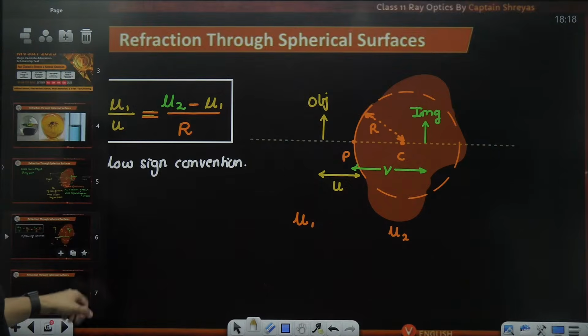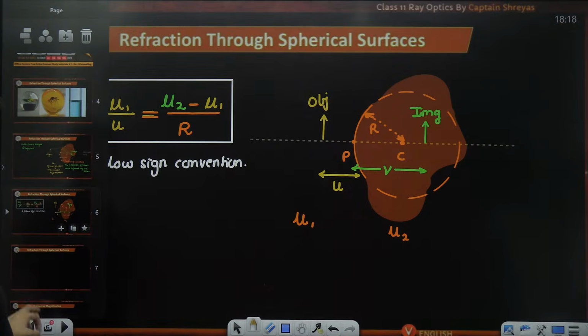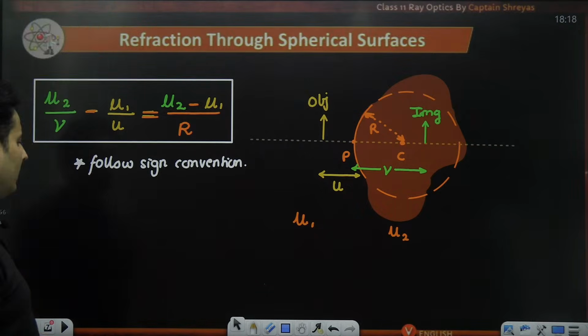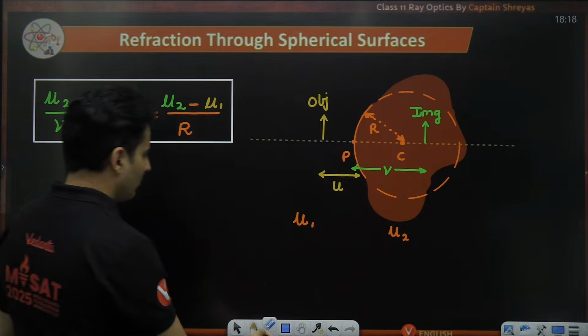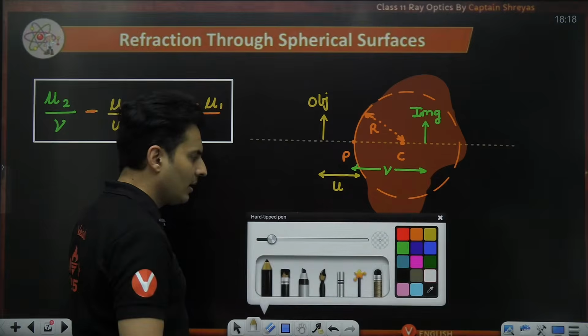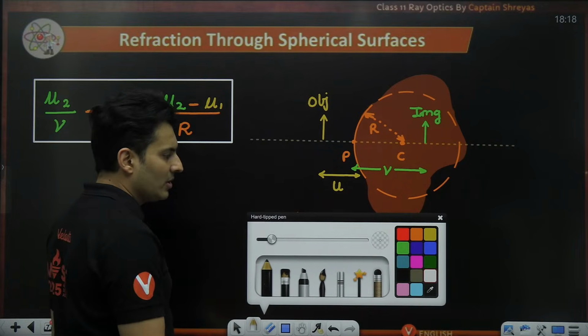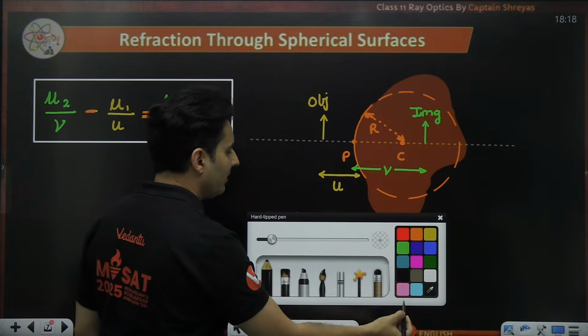Lastly, the magnification part, that also I will tell you. So this was where the image is located, but what is the size of the image upon size of the object? That is obviously called magnification.